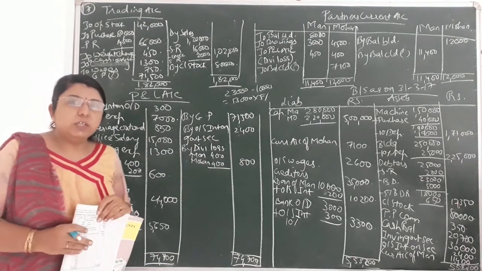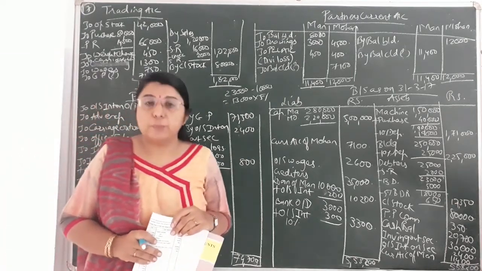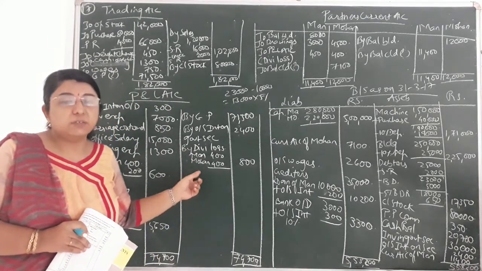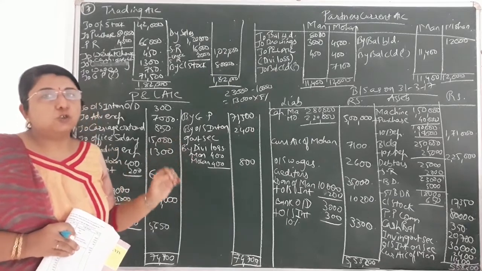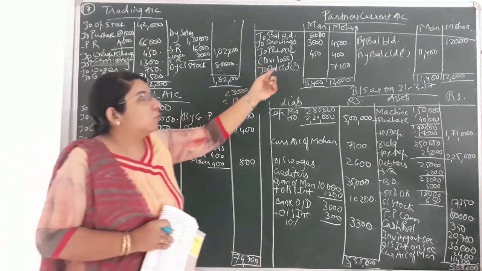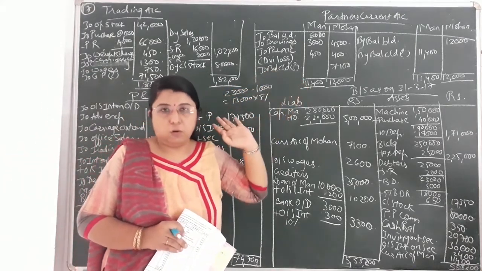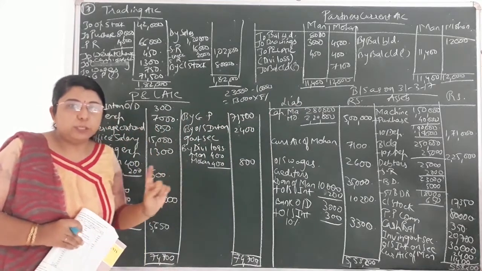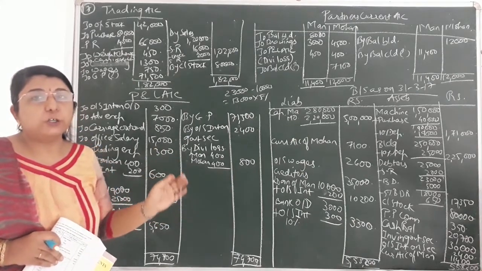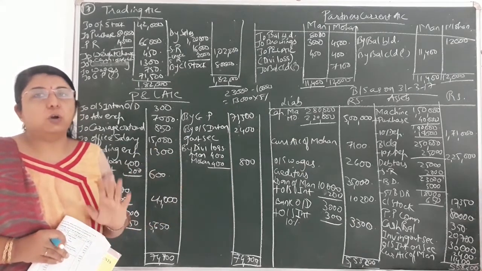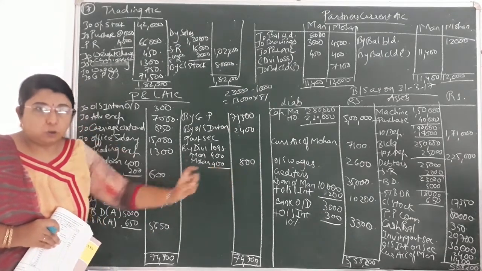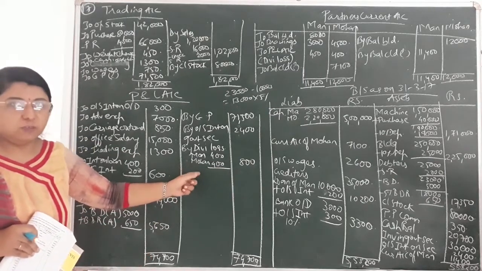Students, remember, whenever in the question you don't need to prepare P&L appropriation account, then whatever the difference comes of P&L account, that would be considered as divisible profit or loss, and that will be distributed amongst the partners in their profit and loss sharing ratio, and it will be transferred to the partners' capital account or current account. So whatever the difference comes of P&L account would be your divisible profit or divisible loss, not net profit or net loss. Here the divisible loss came to 800. Difference came on credit side, total of debit side is more, so this is loss, divisible loss 800.